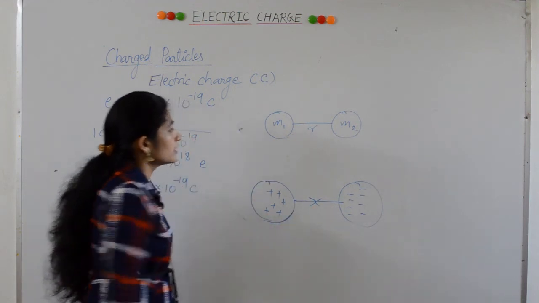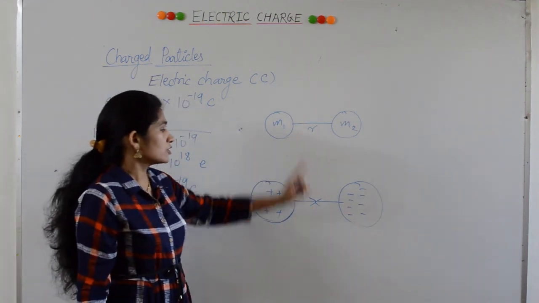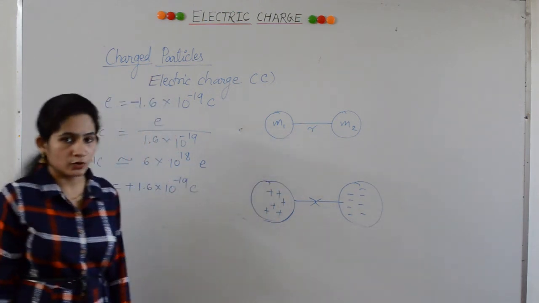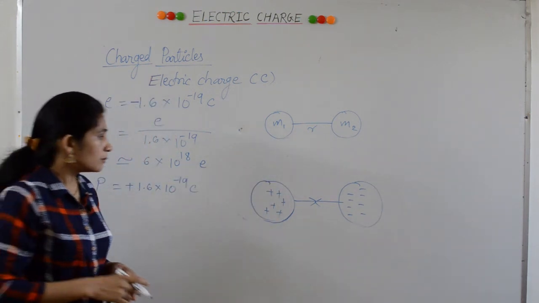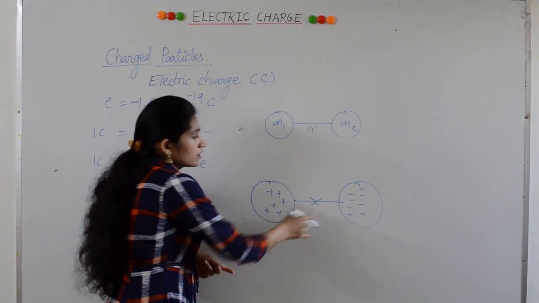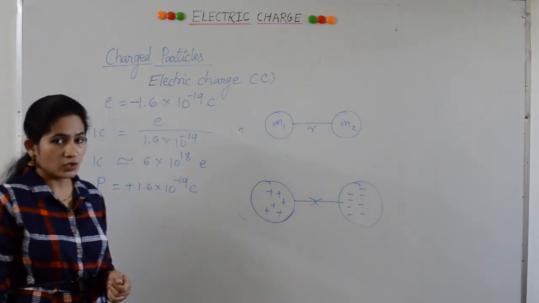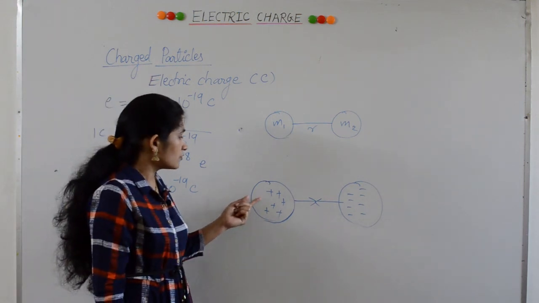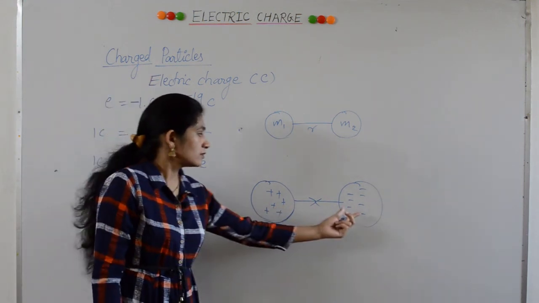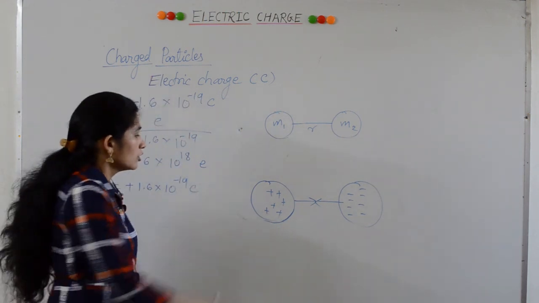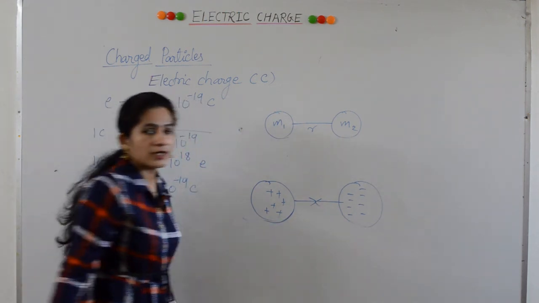But the important difference between gravitational force and electric force is that gravitational force is always attractive. It attracts the object. But this electric force can be attractive or repulsive or zero. For example, the electric force between two positive charges, positive and positive, will be repulsive. Positive, negative, it's attractive.